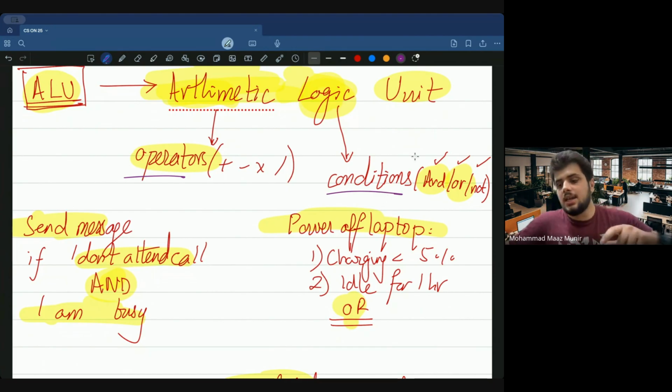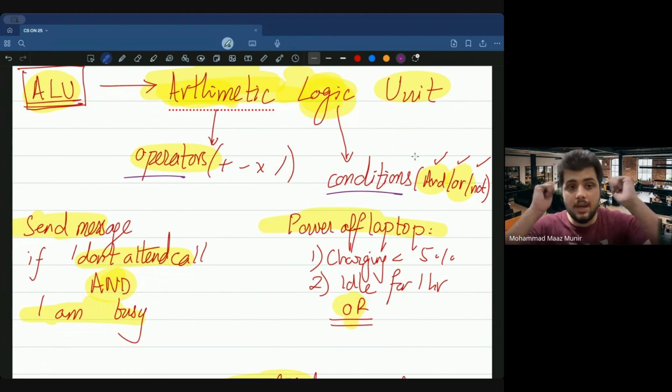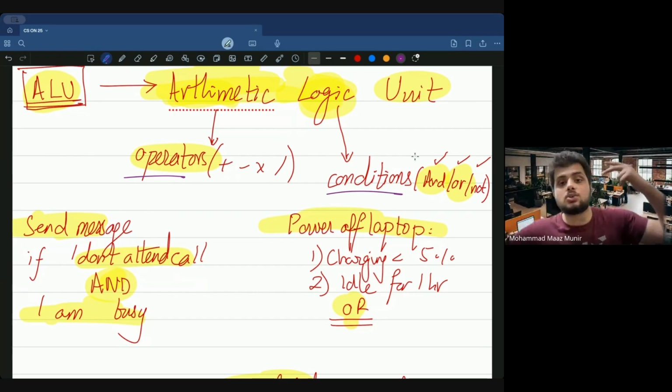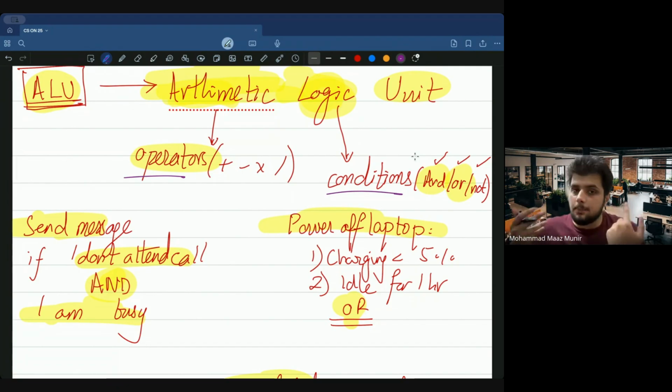We definitely have a brain up here in our heads. Now the brain might be dealing with many different things. It has connections to how you move the body, how you talk, how you make decisions, how you do these mathematical things, how you have conditions and all that. So the same thing applies to your computer.